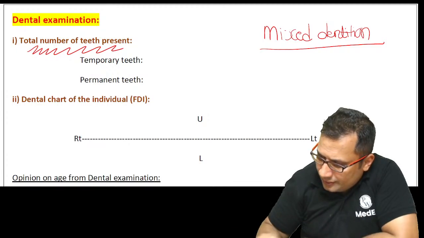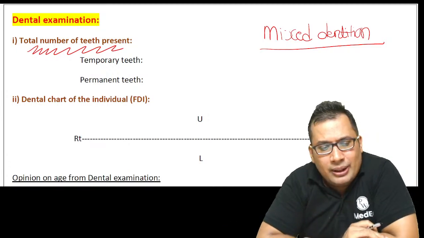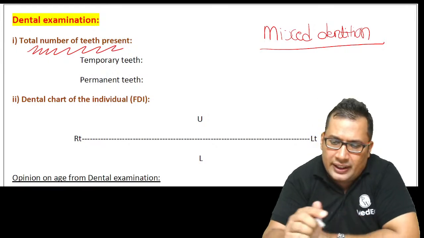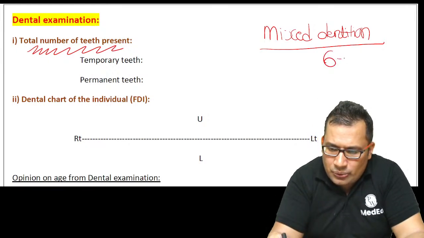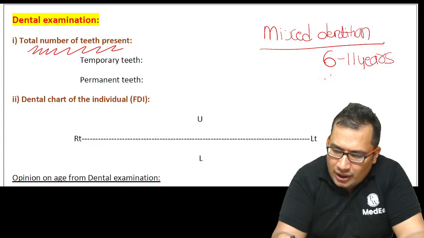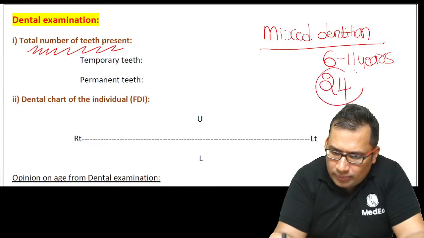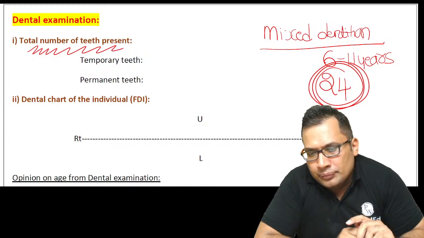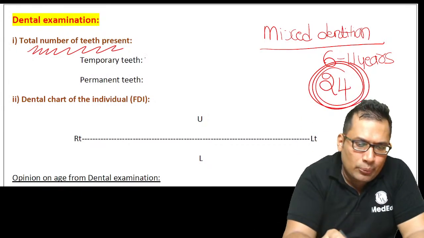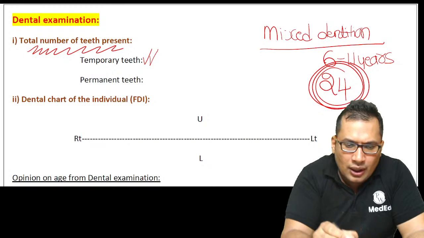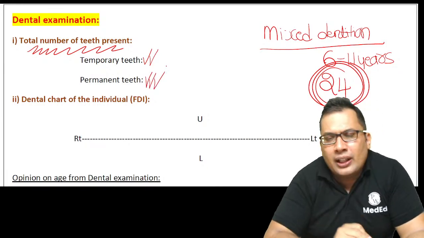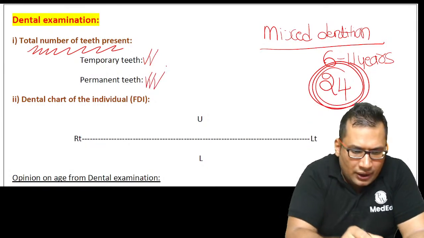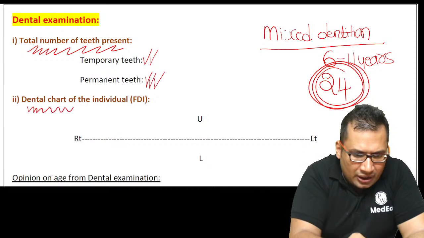Mixed dentition means between 6 to 11 years, and between 6 to 11 years the total number of teeth is 24. Again, you must know the temporary teeth and how many permanent teeth have appeared. You need to mention this in a dental chart like this.